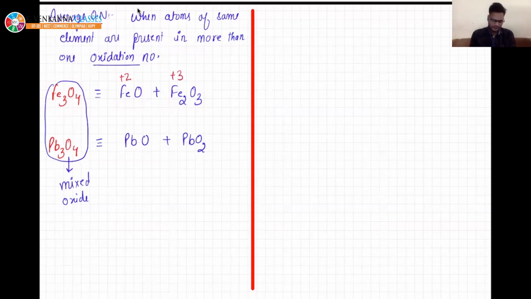But in case of Pb3O4, Pb belongs to the P block. Here it is +2 and here it is +4. That is why in this case the average oxidation number is coming as fractional. It was 8/3, here it was also 8/3. So this will be twice of PbO. There are 2 moles of PbO and 1 mole of PbO2. That is why if you take the average, it will come as +8/3.